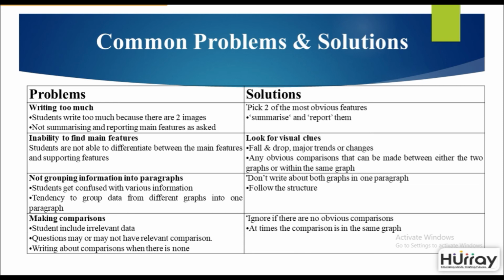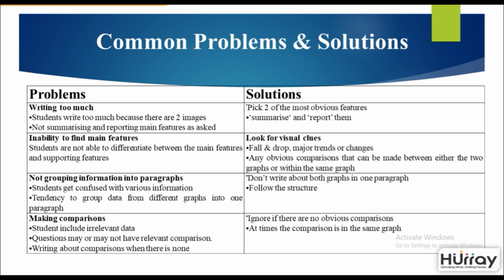Again, the third problem is not grouping information into paragraphs. There's often a confusion regarding this. It is always good to follow a structure. There is often also a tendency to group data from different graphs into one paragraph. Do not do that. A good solution to this would be to take down points based on the paragraph structure, as has been discussed before. Don't write about both the graphs in one paragraph. That is not a good idea. Follow the structure very, very strictly.